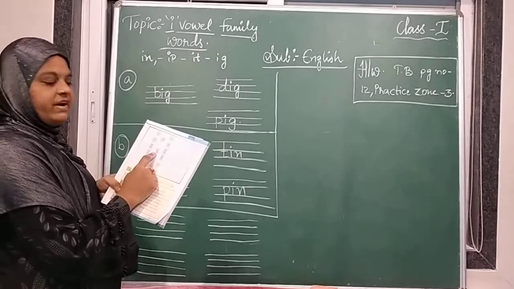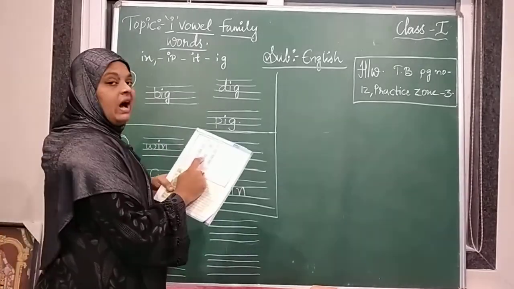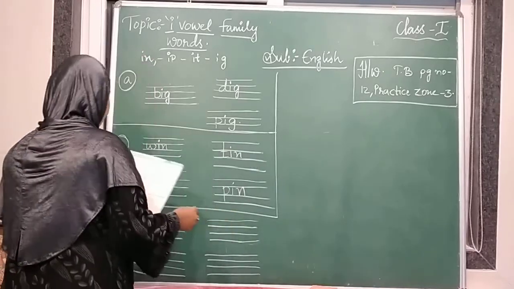So Z, R, N, H. Here in the middle it is given IP. What is given? IP. So what is the first letter there? Z.